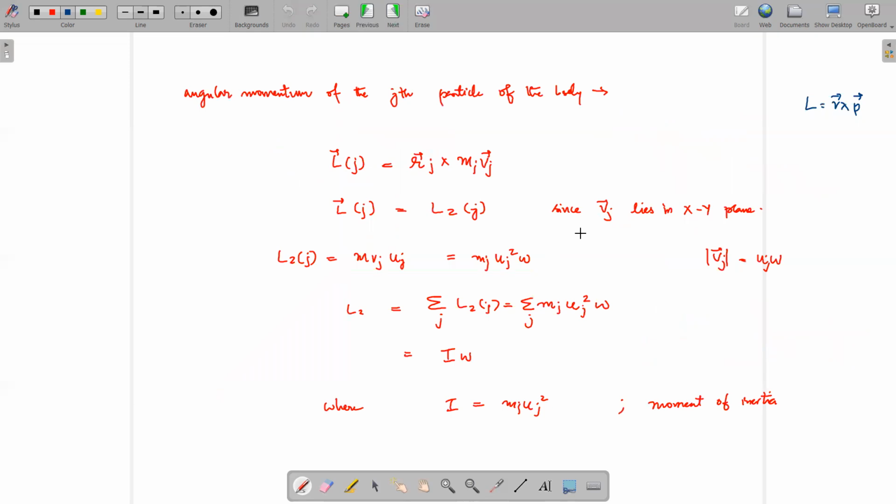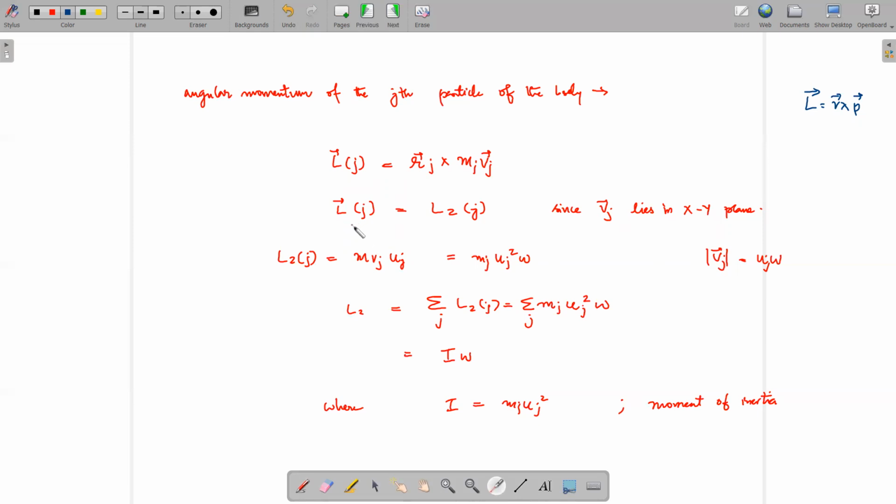If we are to find out the angular momentum of the jth particle, the particle that we were referring to, we know that the equation for angular momentum L is equal to r cross p. So here r cross mv, because p is mv.